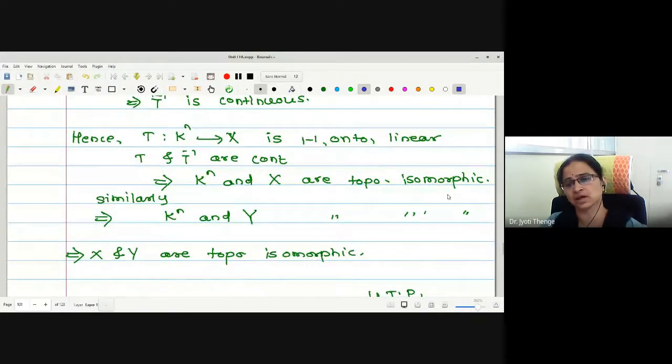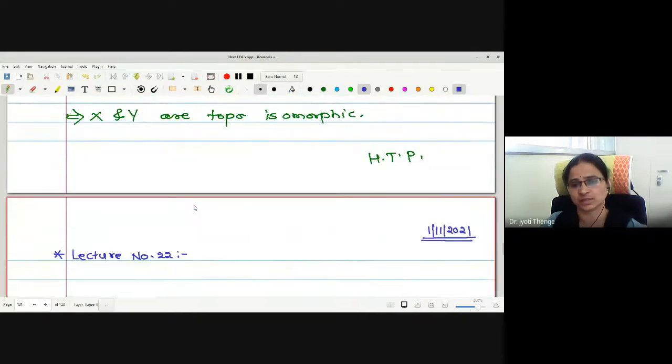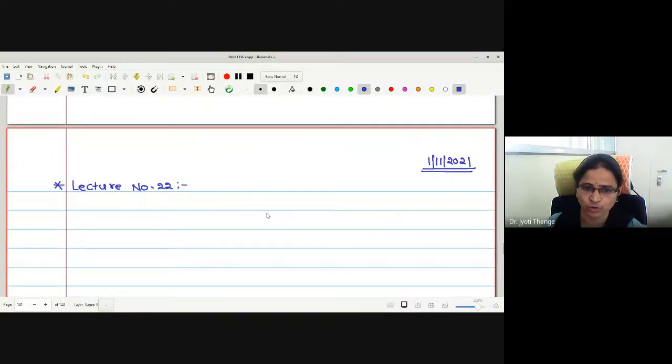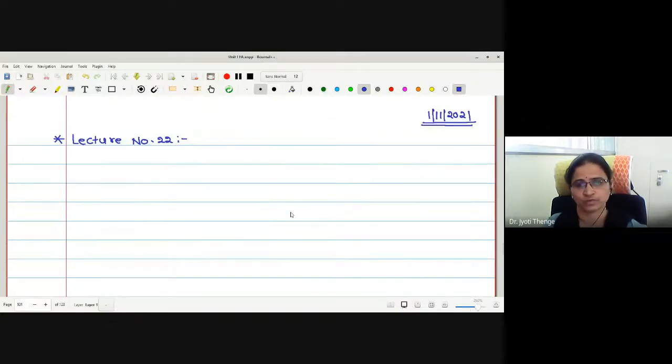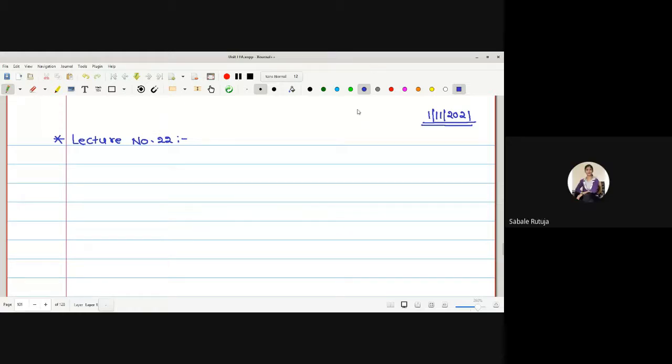Hence, K^n and X are topologically isomorphic. Similarly, K^n and Y are topologically isomorphic. It implies X and Y are topologically isomorphic. I hope you have revised the proof. Any difficulty with the proof again? If you have, you can ask.